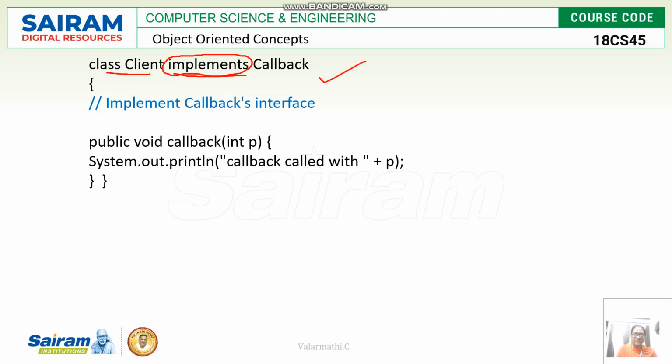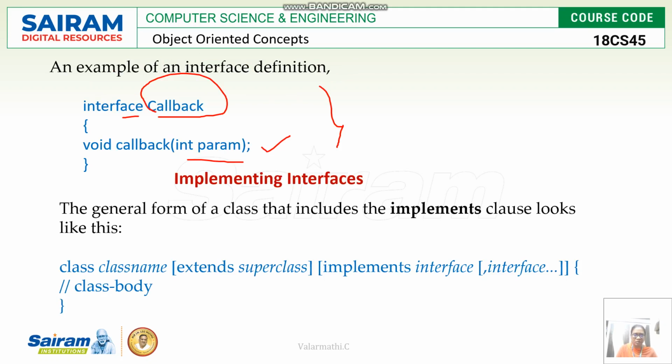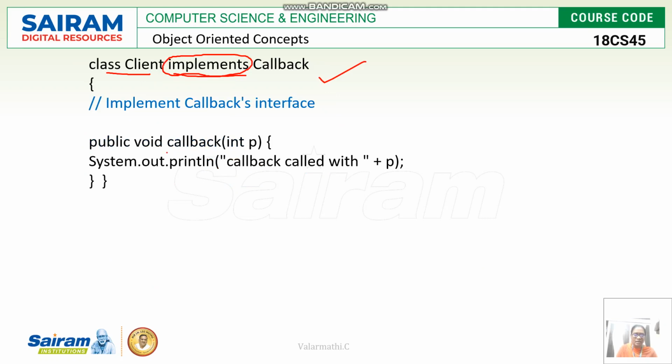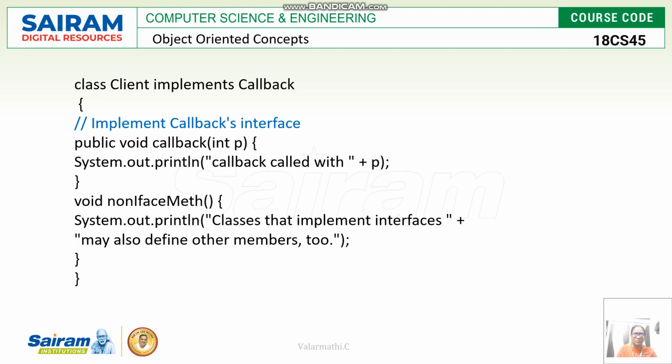Then what is the method defined in this Callback interface? Again, the callback method. So this method is invoked here, and it has its body here. What should be done inside the callback is written here. It displays the message "callback called with" some variable. Like that, one method is defined using System.out.println. Now use the same concept. So now Client is a class, it implements Callback, and it uses the method which is defined in the Callback interface.